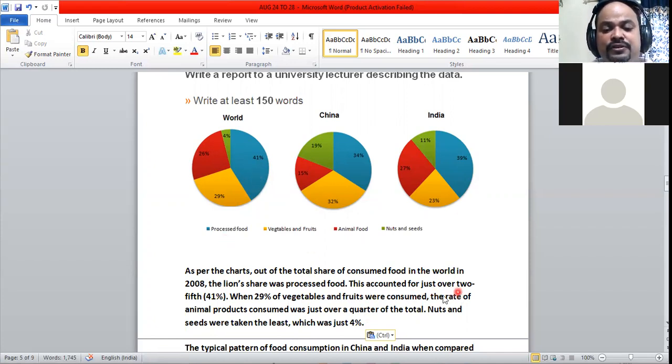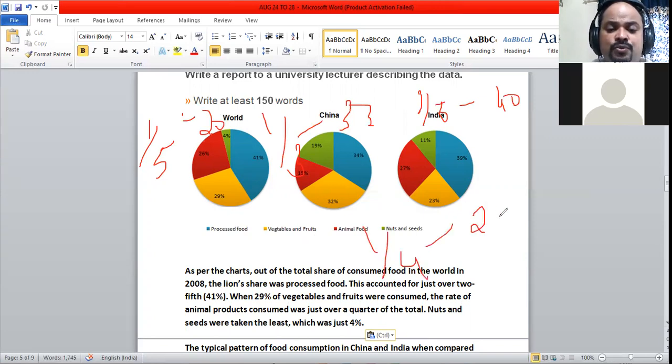This accounted for just over 2/5. In pie charts, we are recommended to use fractions. So we use 1/5, that is 20%. 1/3, that is around 33%. 2/5, that's around 40%.